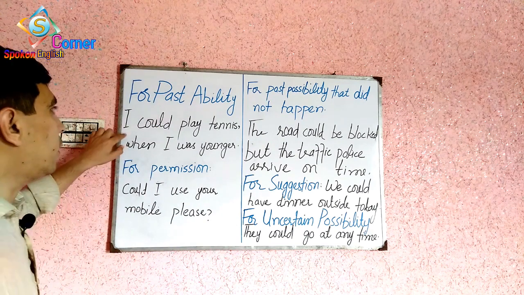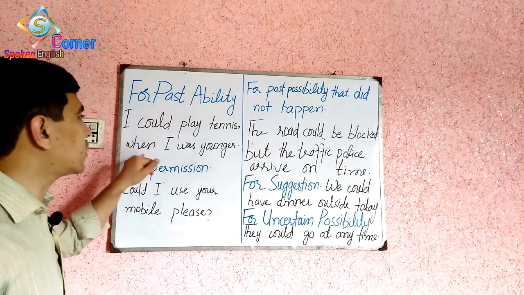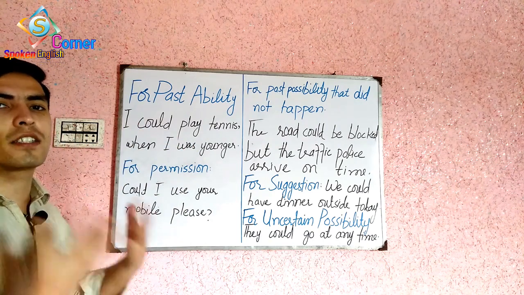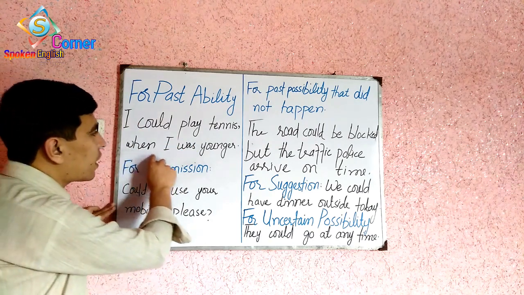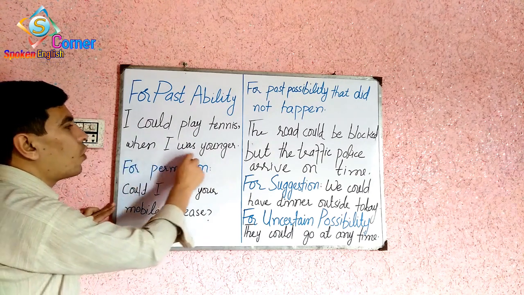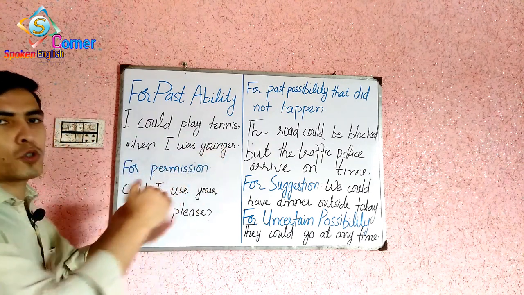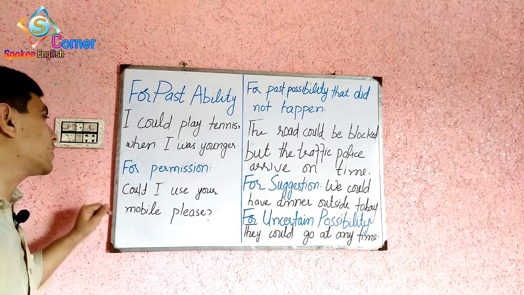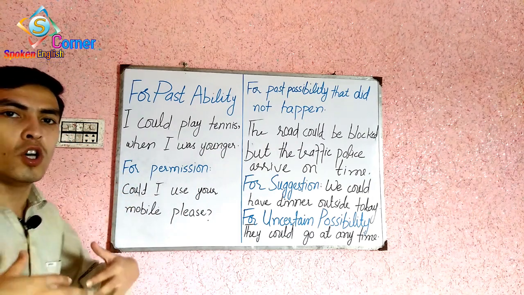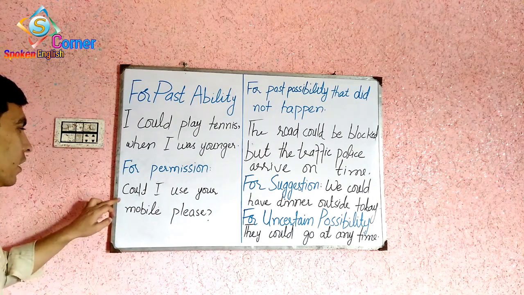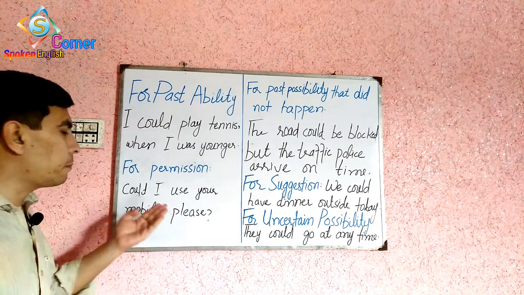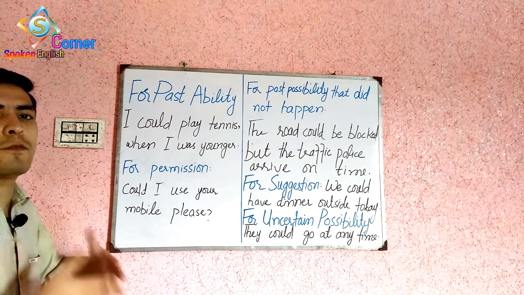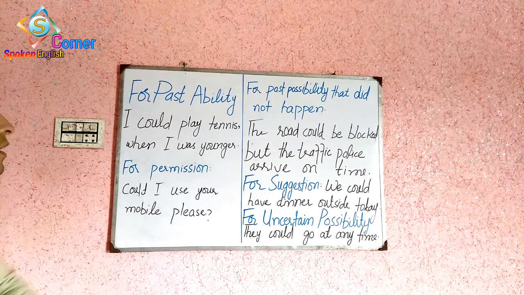Number one: I could play tennis when I was younger. This example shows past ability. From this statement you can imagine that when I was younger, it shows your past ability. The next one is for permission. You can also use could for permission. Could I use your mobile please? This example takes permission from someone.